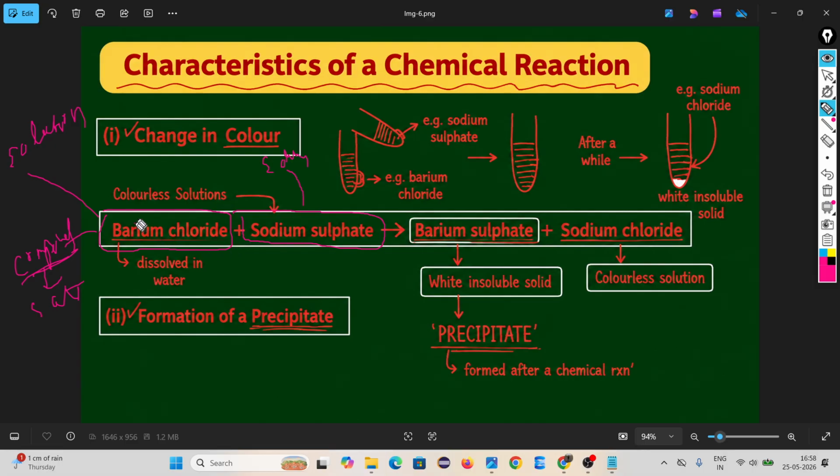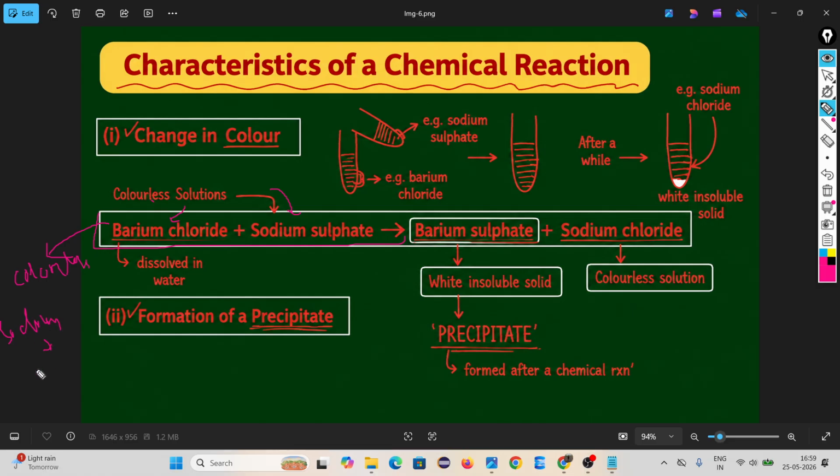Barium chloride is a colorless solution. Solution means it is mixed with water. Okay, you understand? When I make barium chloride solution, its color is colorless. Barium chloride is colorless, and sodium sulfate is also colorless.